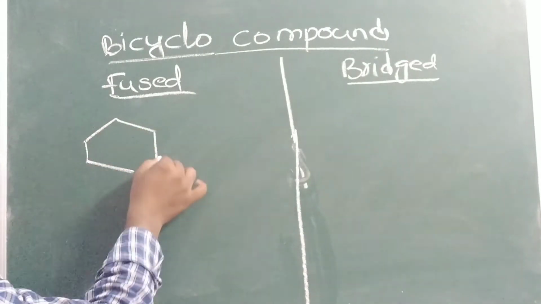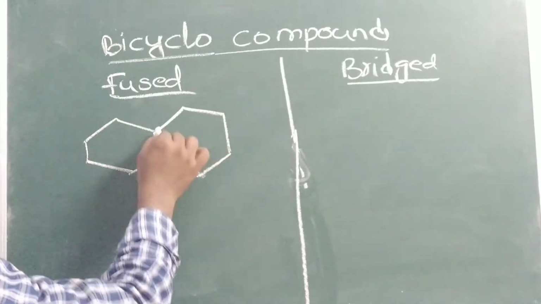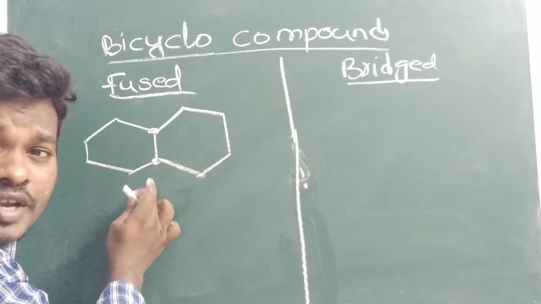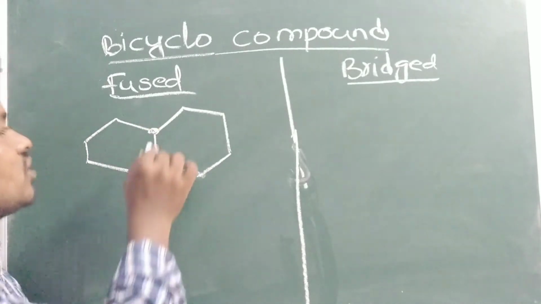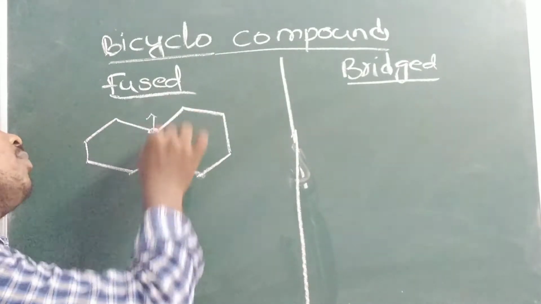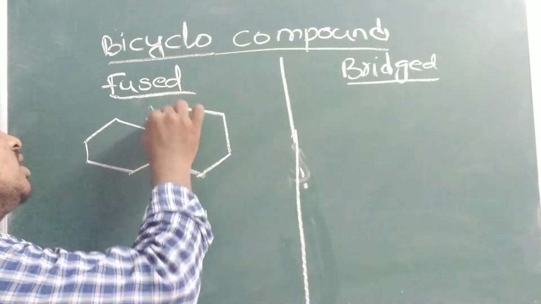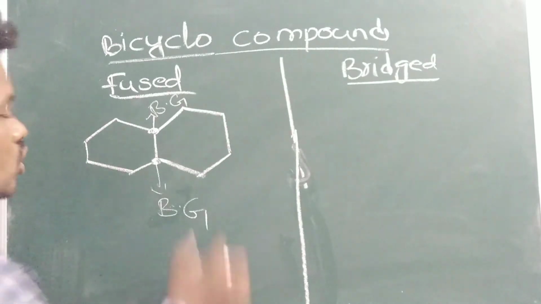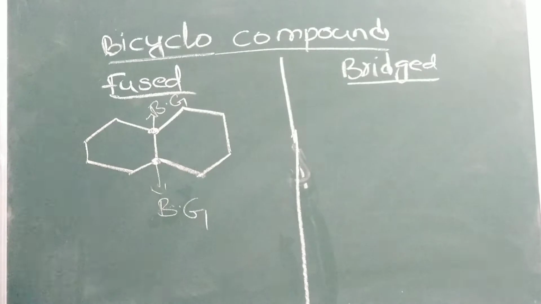Here I am taking one bicyclo compound. Here also I am taking two cyclic rings. You can see these two rings are joined by two carbons. These two carbons we are calling bridged carbons. So these two rings are joined by two bridge carbons, that's why we are calling it a fused bicyclo compound.